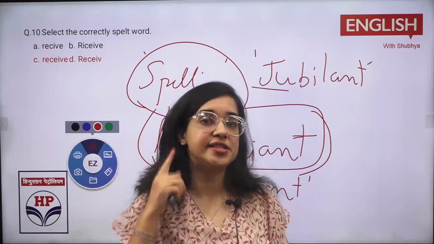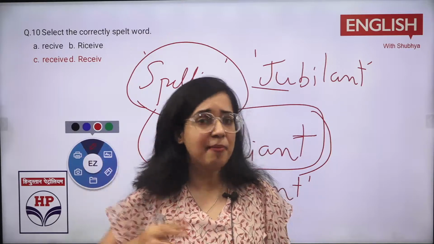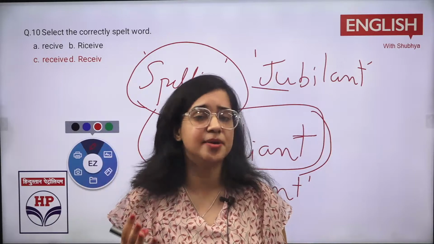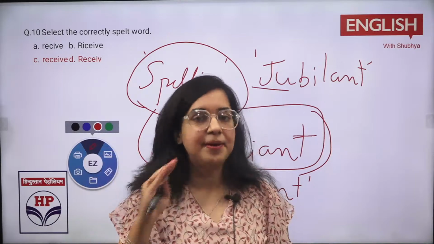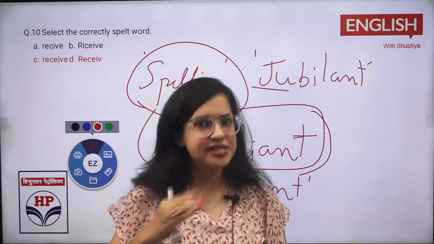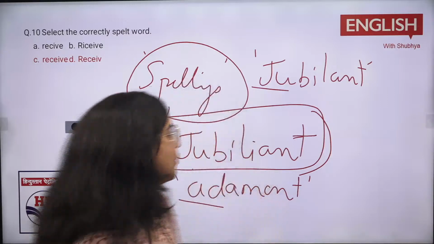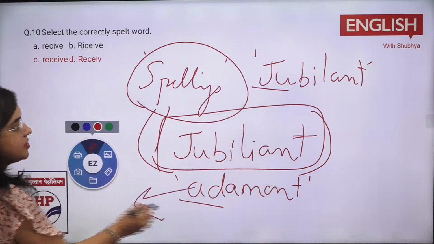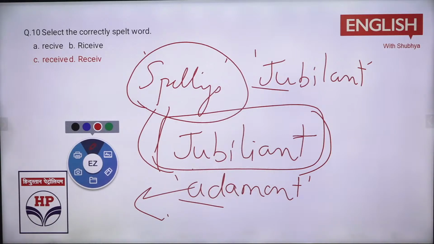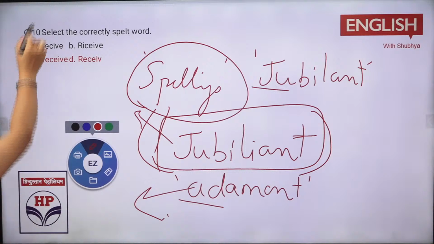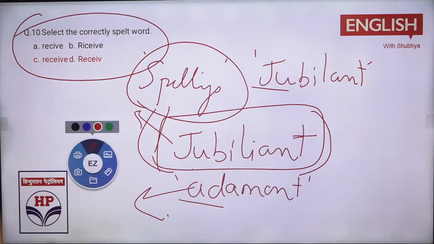Then after 2-3 days, that is a hack, like when you ask, ma'am, how do we increase vocabulary, in what way do we build it. So read it one day, skip it, next day take it for 5 minutes, then skip it for 2-3 days, and then you can do it again, right? So adamant is someone who is very much stubborn, and jubilant is very happy. So tell me now, coming back to question 10, which is the misspelled word?